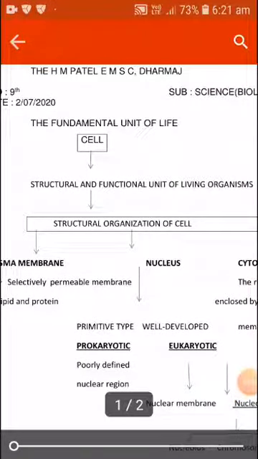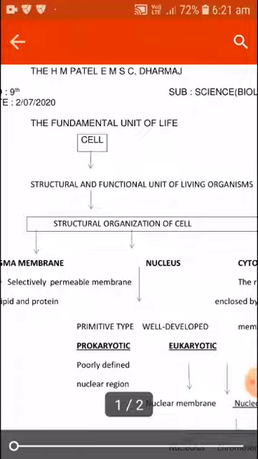Hello children. Today in this biology session we are talking about the last recap of the chapter, The Fundamental Unit of Life. What is the fundamental unit of life? Cell. Very good. Now here let us define the cell. Cell is a structural and functional unit of living organisms.